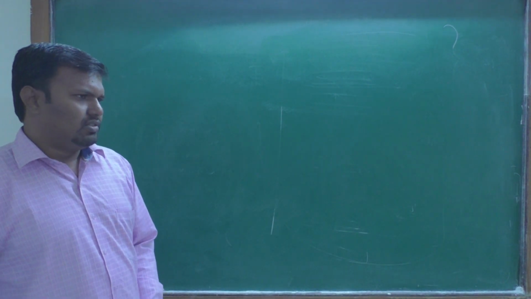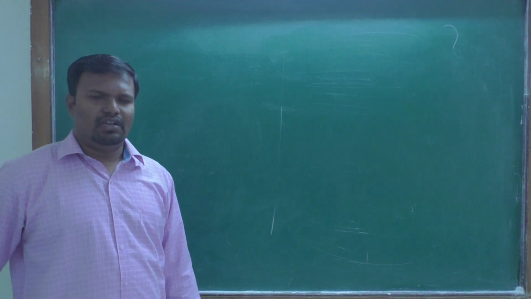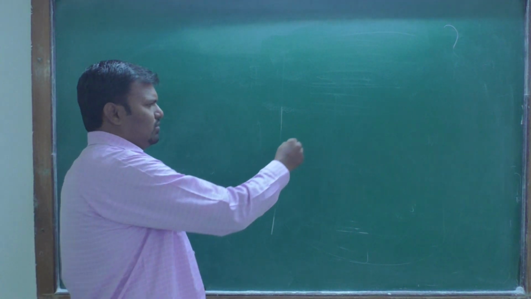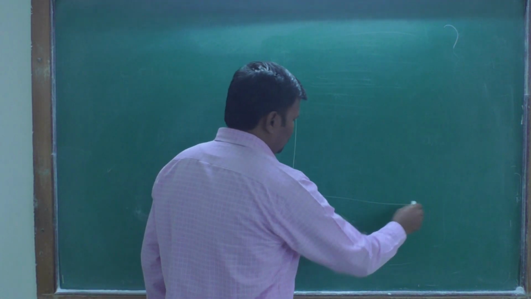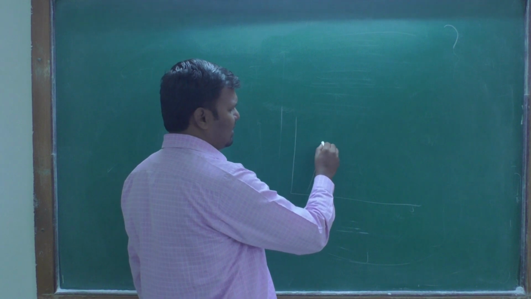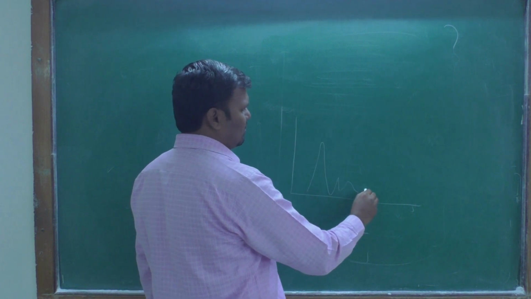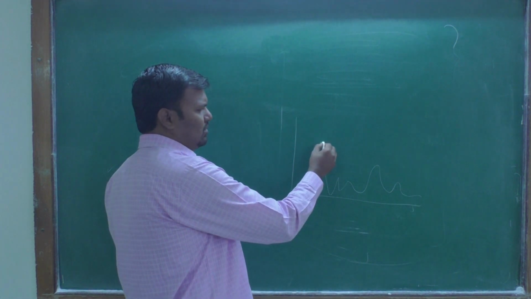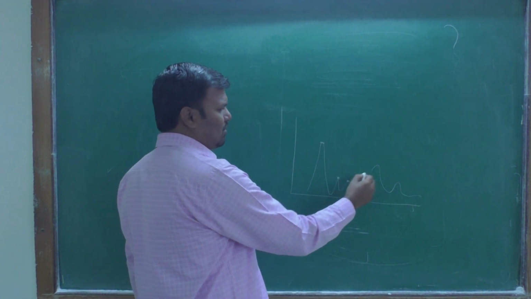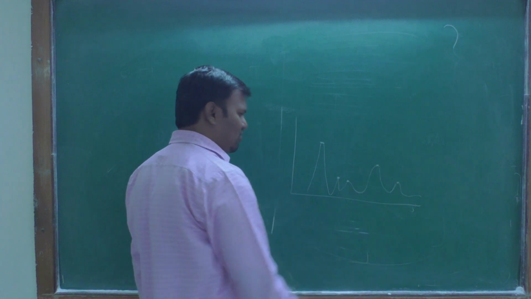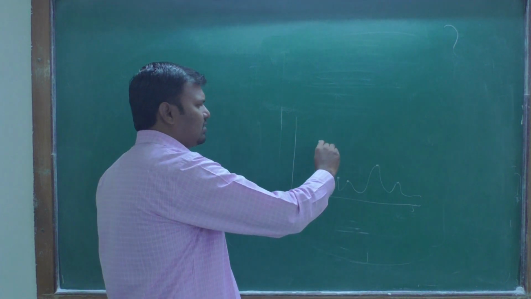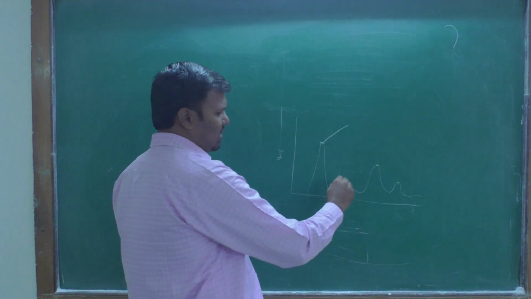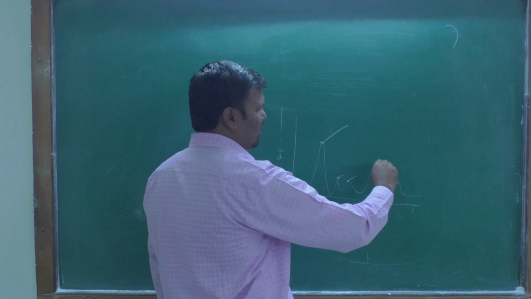So, dear students, now we will study the intensity of the spectral lines. What is the meaning of intensity? Suppose you obtain a spectrum like that, and at a particular frequency you find a higher intensity, while other frequencies have lower and middle intensity.